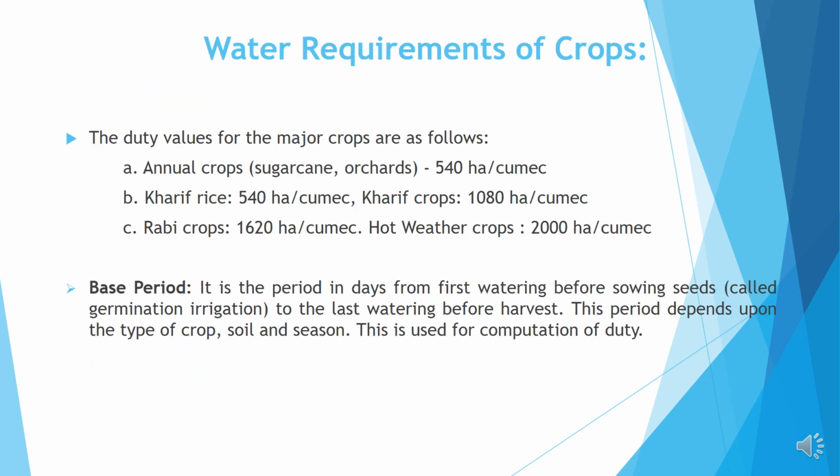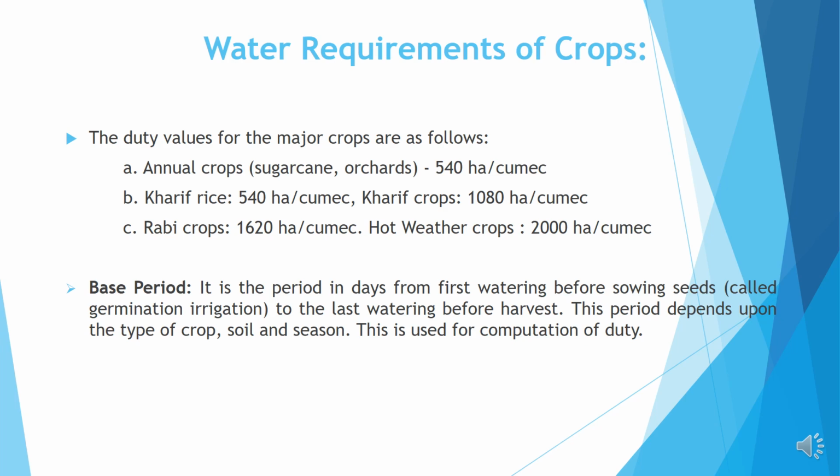The duty values for the major crops are as follows. Annual crops 540 hectare per cumec, Kharif rice 540 hectare per cumec, Kharif crops 1080 hectare per cumec, Rabi crops 1620 hectare per cumec, hot weather crops 2000 hectare per cumec.